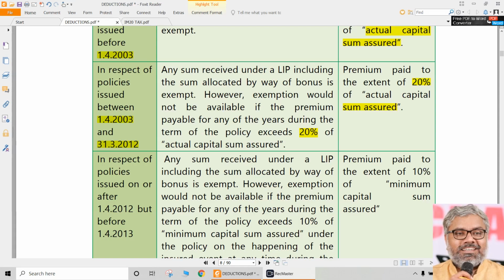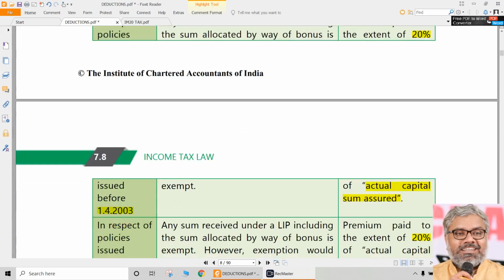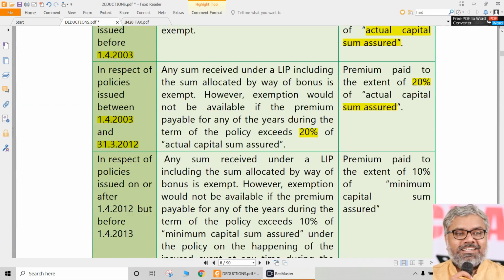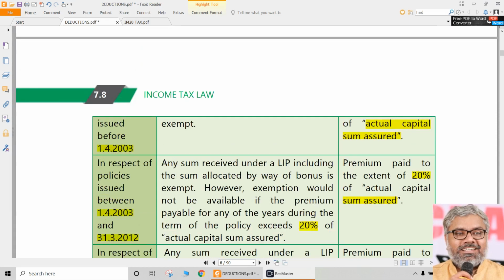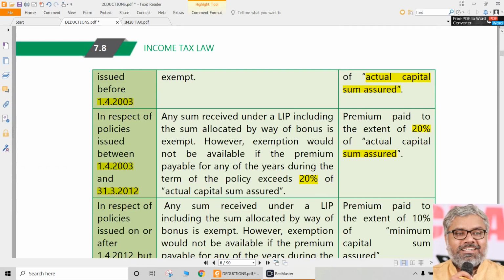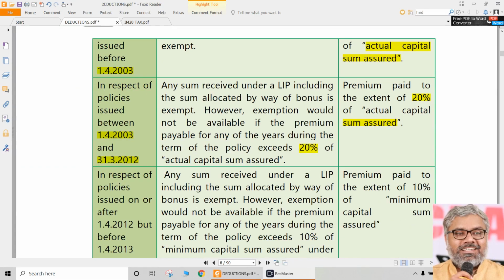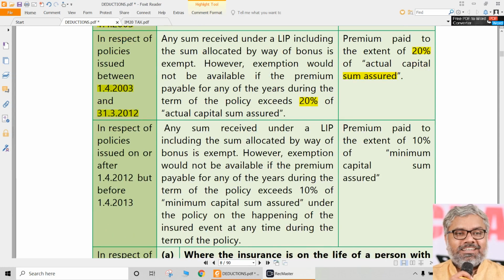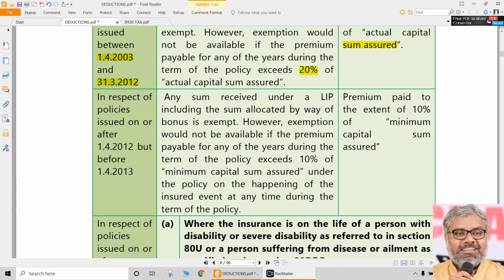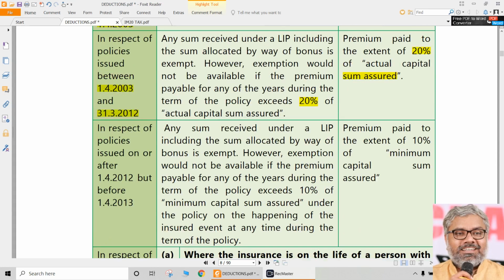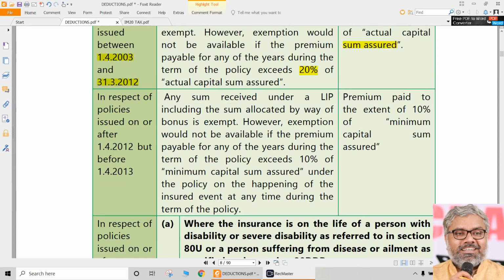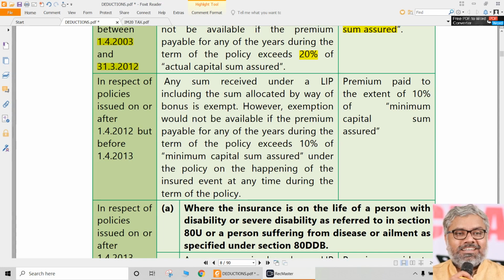This is applicable for 80C if the policy is issued before 31st March 2012. Whereas for exemption under 10(10D), prior to 1/4/2003 there was no condition. From 1/4/2003 onwards till 31st March 2012, there is a condition, and that condition is the same: the premium payable cannot exceed 20% of the actual capital sum assured. That's it. That is the condition for policies prior to 1/4/2012, we can say.